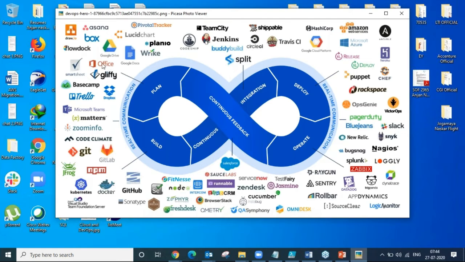For the planning you need to have these options. For continuous integration we need to have Jenkins. For deployment we need to have Puppet, Chef, or Ansible Tower. For operations, these are the logs that we want, like Splunk, Nagios, Zabbix. For continuous feedback we need to have ServiceNow or a different ticketing tool or Cucumber. So this is the open source DevOps that are available.